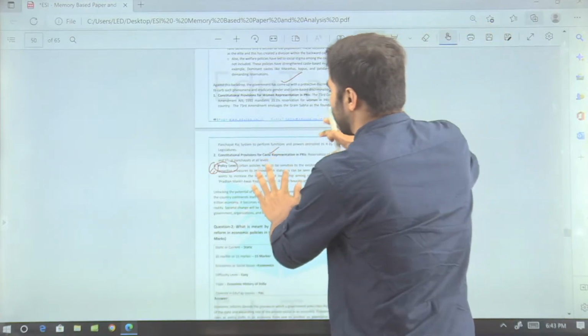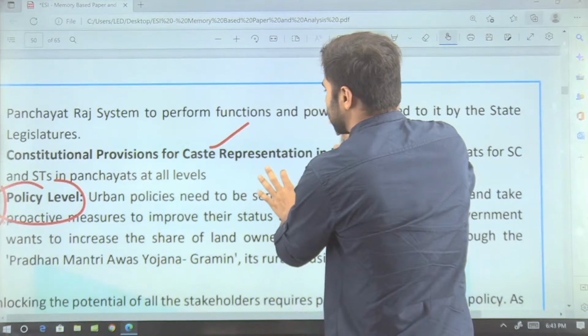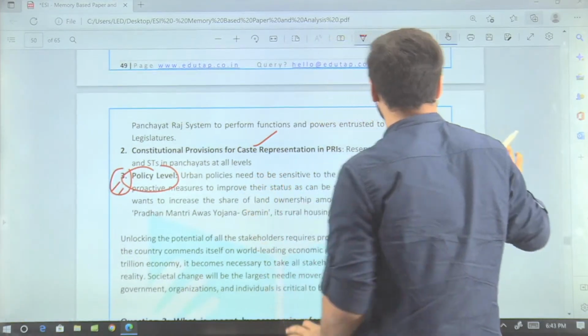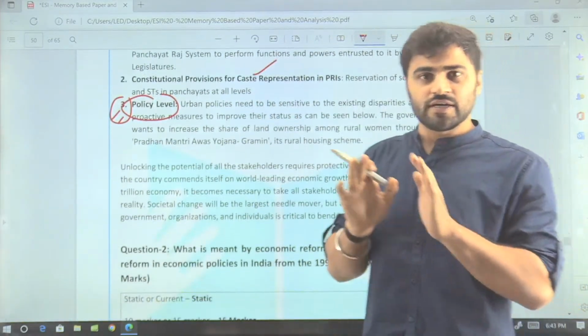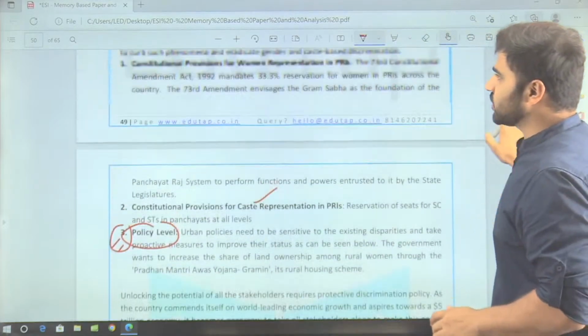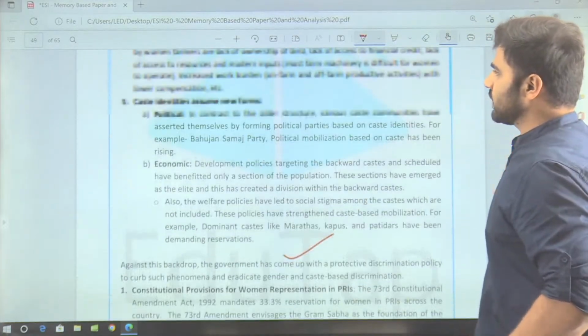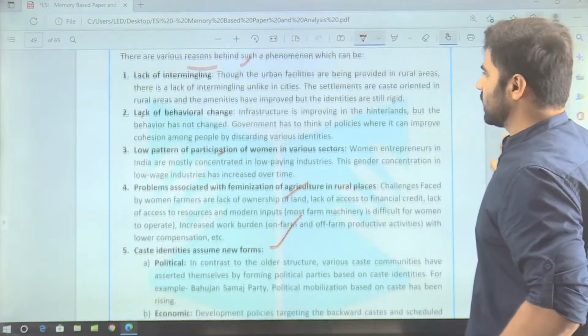And after that, you have to justify, and what is a good justification of this? The justification of this is whatever reasons you have mentioned, these reasons that you have mentioned here. For example, let me tell you, how you can justify?